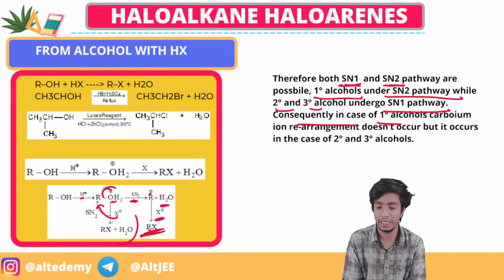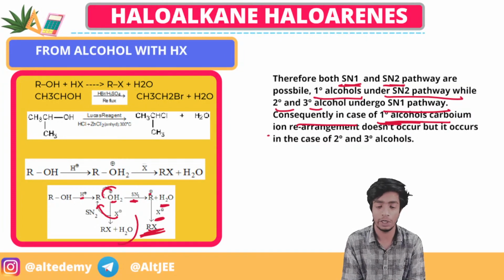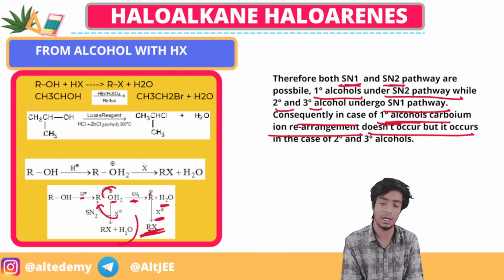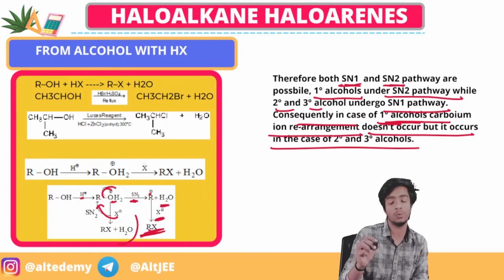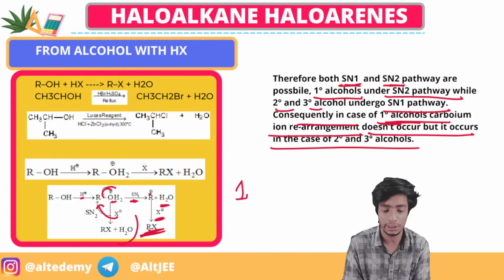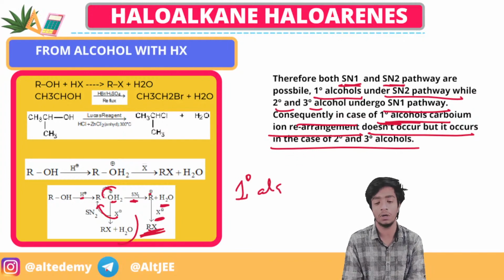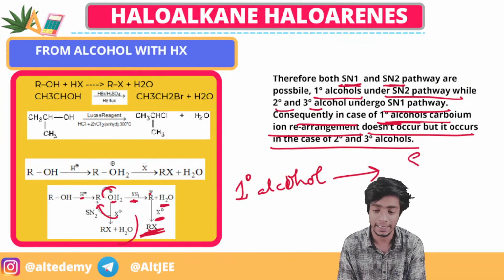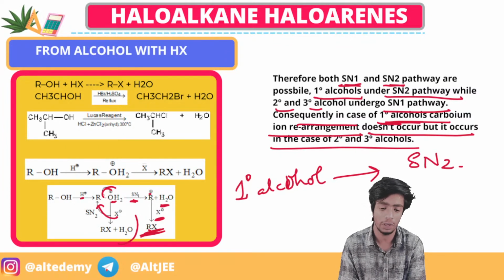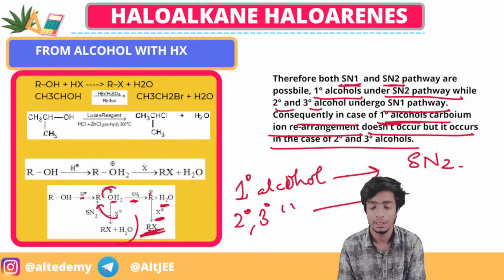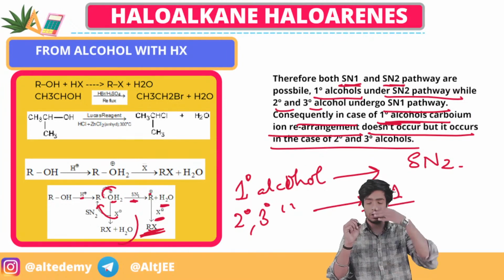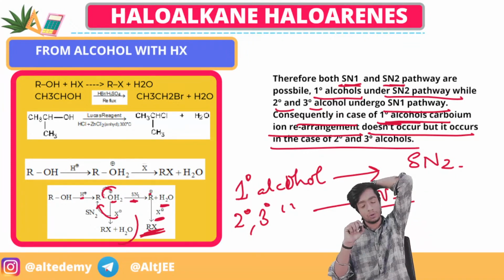Consequently, in case of 1 degree alcohol, carbocation rearrangement doesn't occur, but it occurs in the case of 2 and 3 degree. Simple, you have to see that if 1 degree alcohol is there, then the SN2 pathway will be followed, and if 2 degree or 3 degree alcohol is there, then the SN1 pathway will be followed, right?